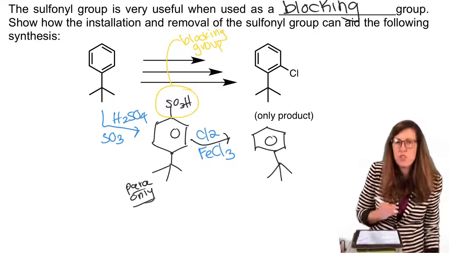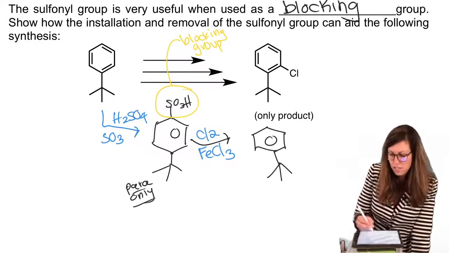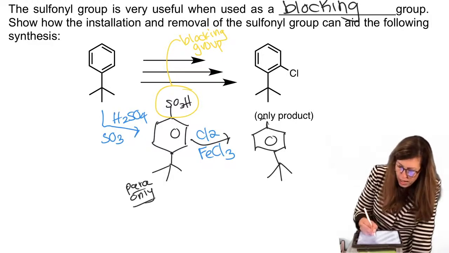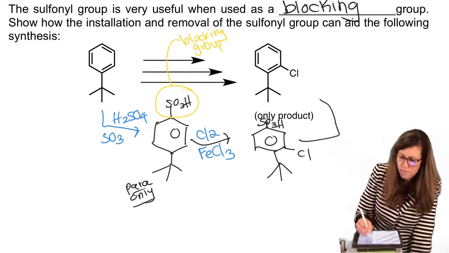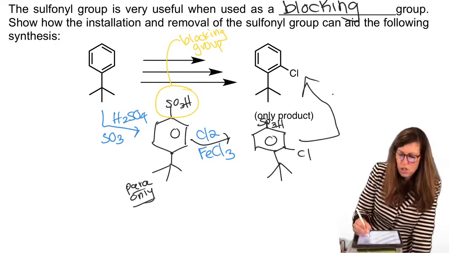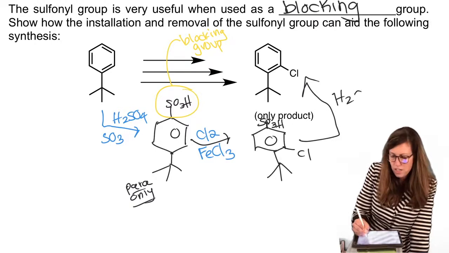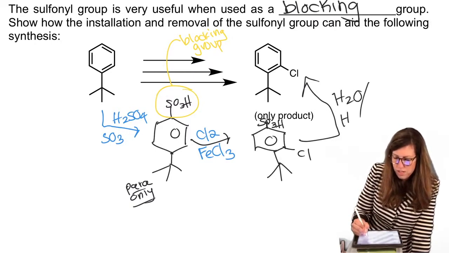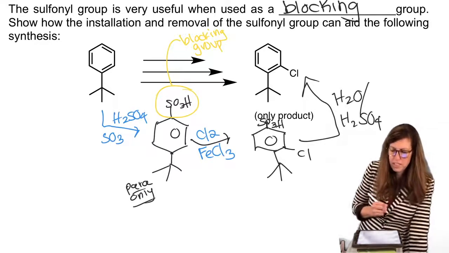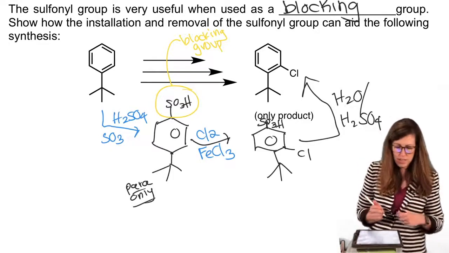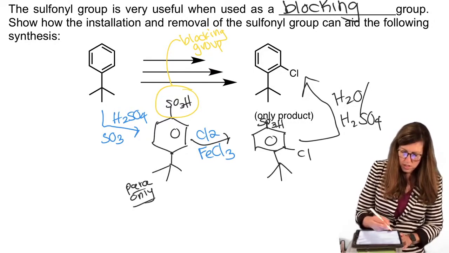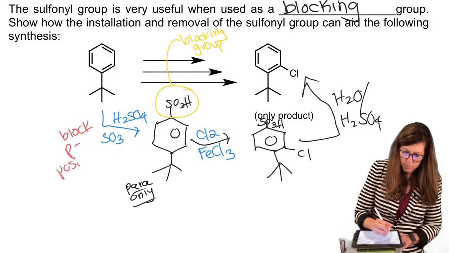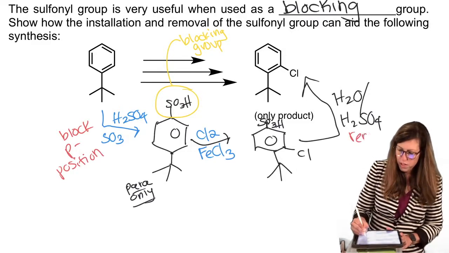T-butyl says, I don't want to put you ortho because I'm too crowded already, but chlorine says, too bad, somebody's already at the para position, so here I come. Now, we tricked you, haha, we can remove with acidic water. Pick an acid, we'll use sulfuric acid just because that was likely handy since you just used it. So the whole goal of that, so this was block the para position, and this was remove the blocking group.